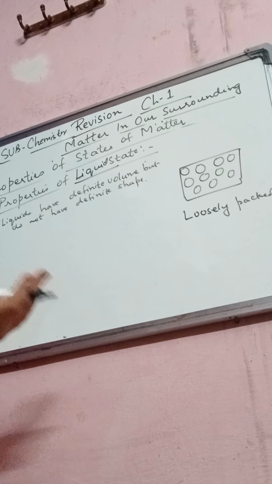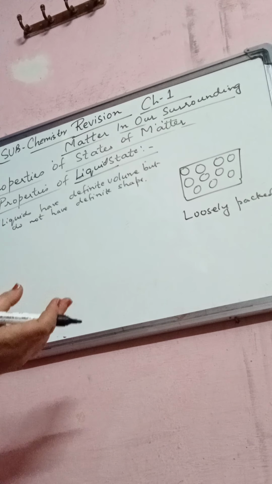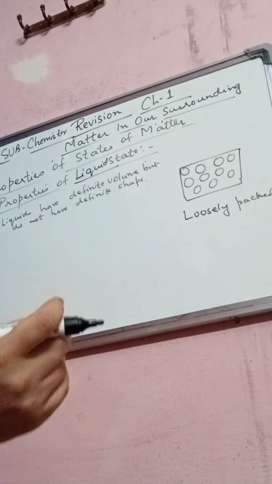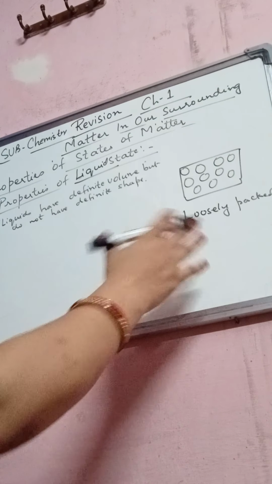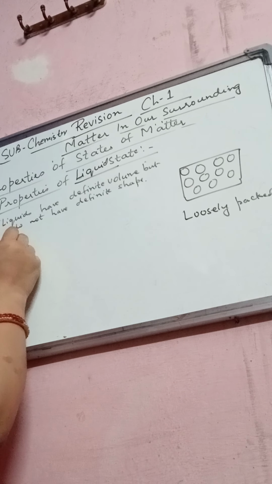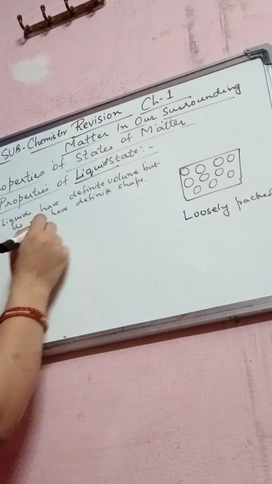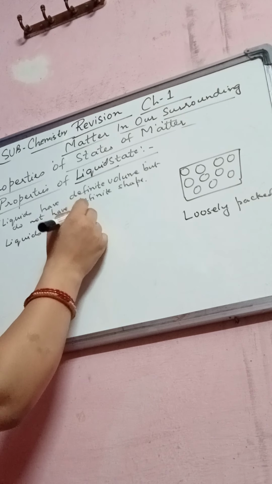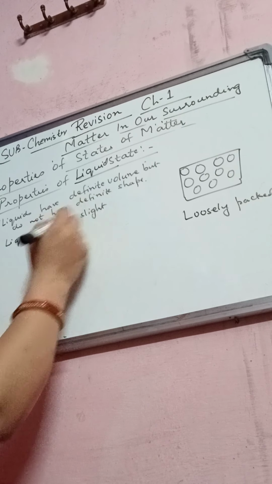Number two property is that they have slight compressibility, right? Normally liquids are slightly more compressible than solids because in liquids there is intermolecular space, so liquids have slight compressibility.